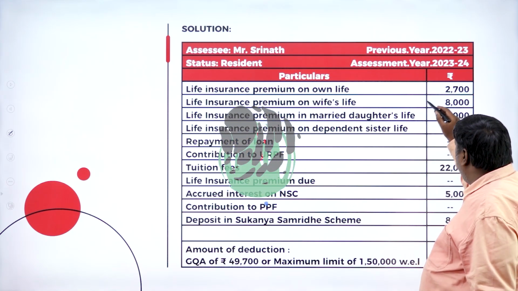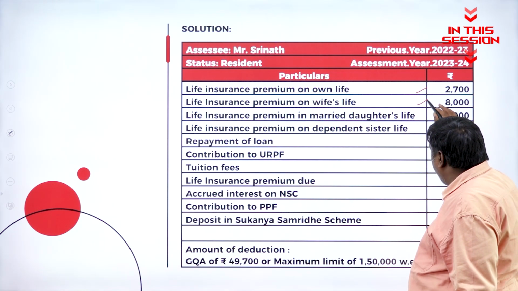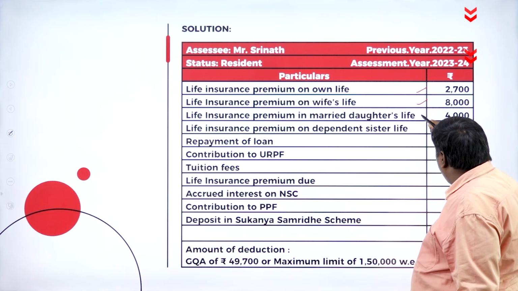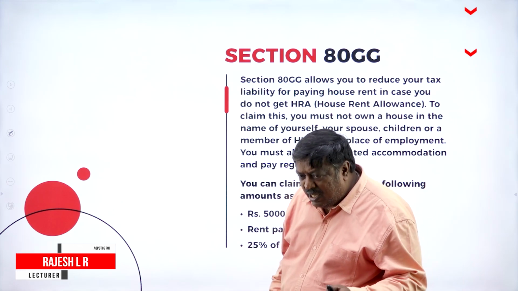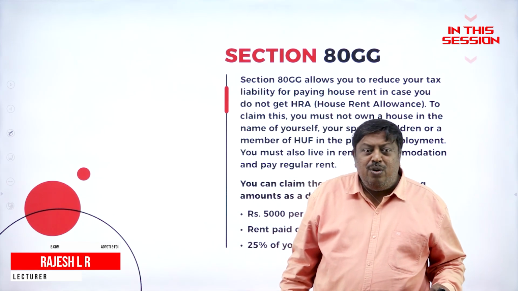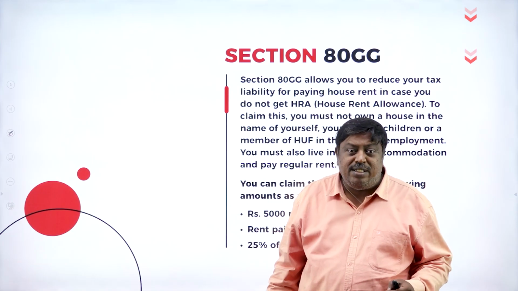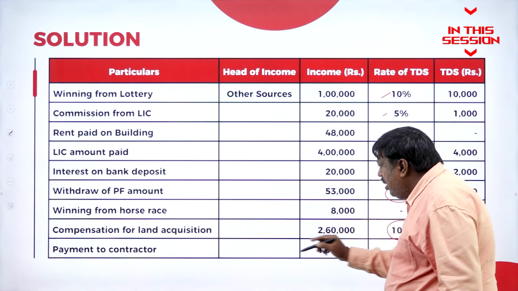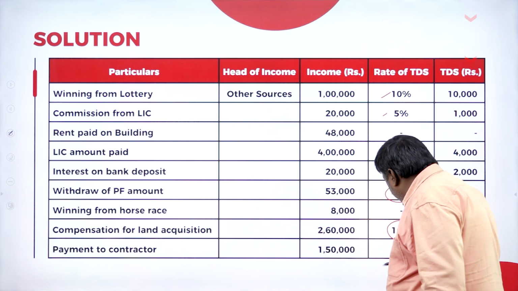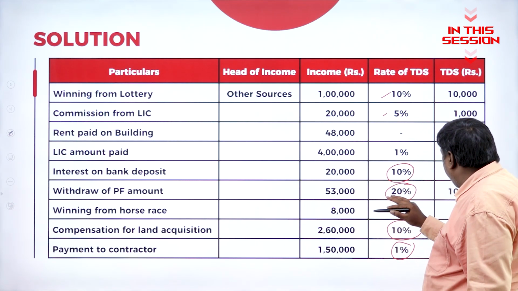LIC premium on own life is eligible for deduction. Wife, spouse's life eligible for deduction. Daughter's life eligible for deduction. 80GG is a deduction allowable for individual who is not an employee but is paying rent. Compensation for land acquisition 10%. Payment to contractor is 1%. These are the rates we have to remember. Based on the rate, we have to calculate.